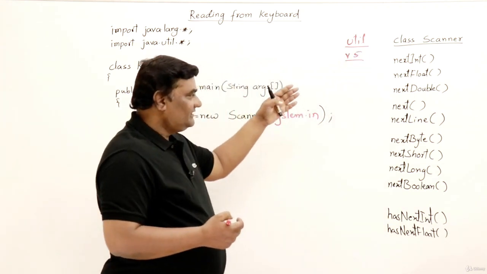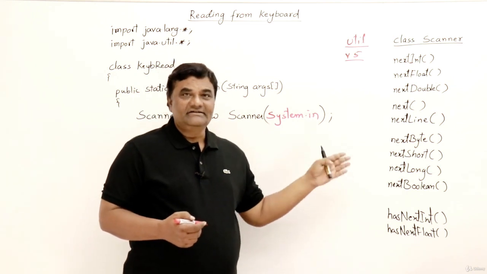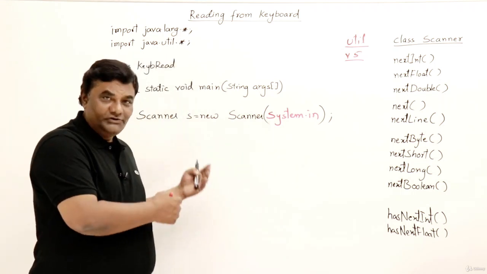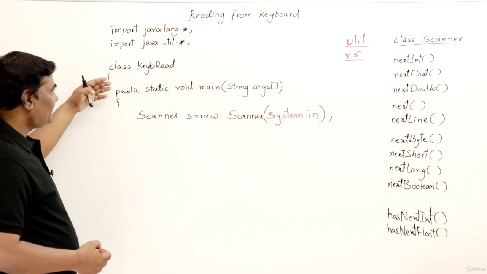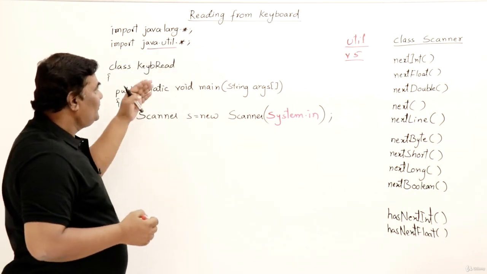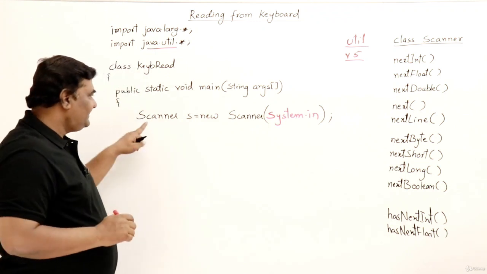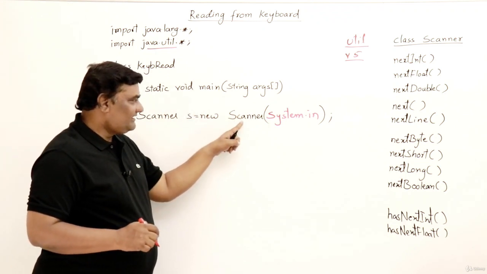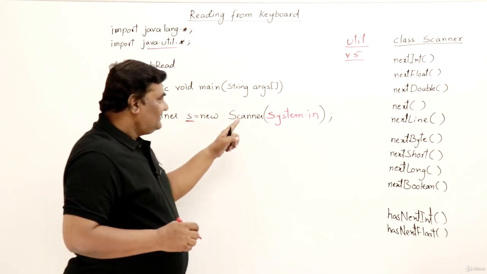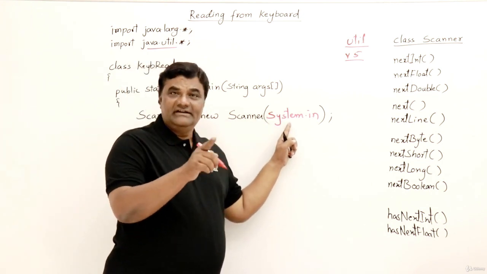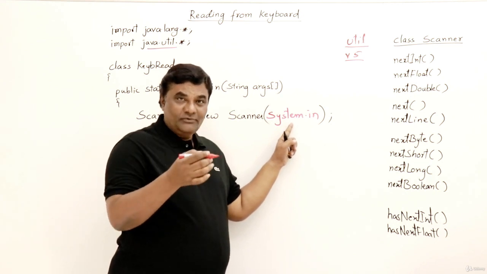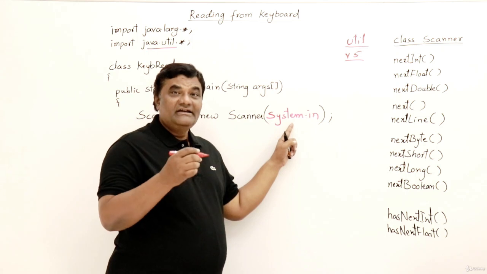And here I have a list of methods present in this class, the Scanner class. So we will look at the methods afterwards. Let us first use it. So here already I have a program ready, import java.util for using Scanner. Now how to use that Scanner class? First of all, create an object. See, this is the class name, this is a constructor, and this is a reference. S is a reference now to a Scanner. And to this I am assigning System.in. Like in one of the programs we saw System.out is for output, that is the monitor. So in the same way System.in is for the keyboard.